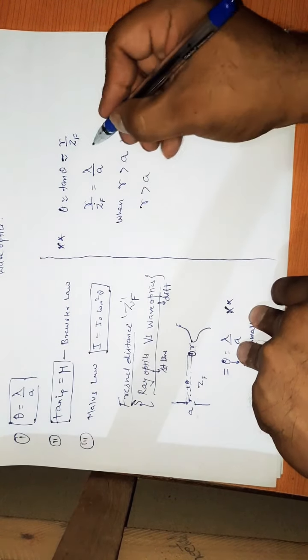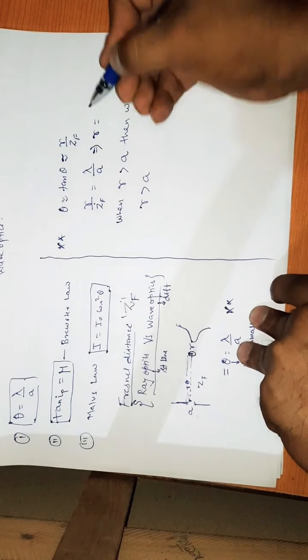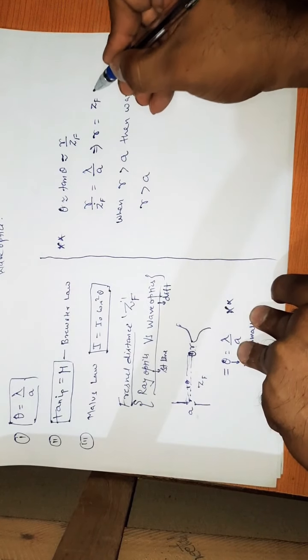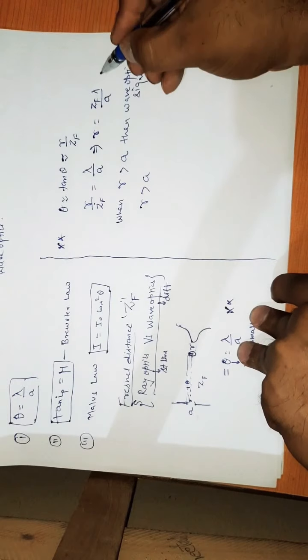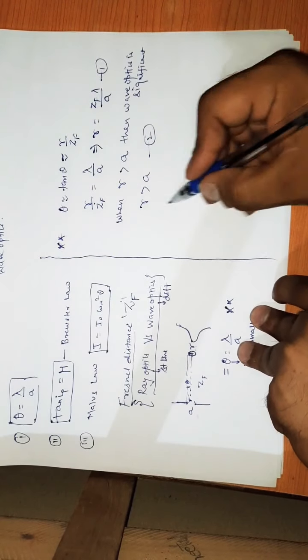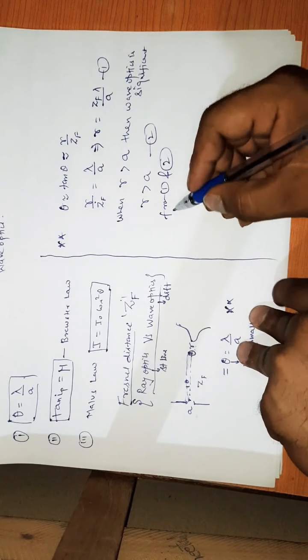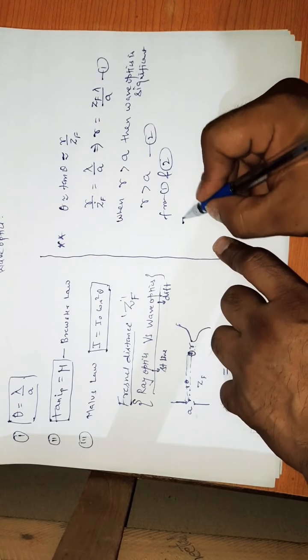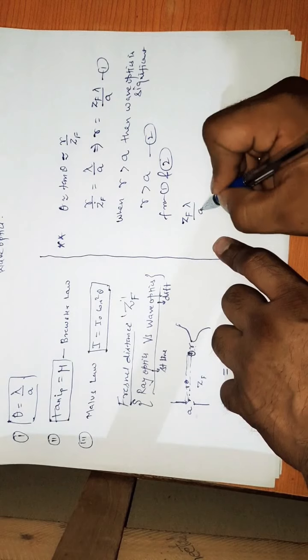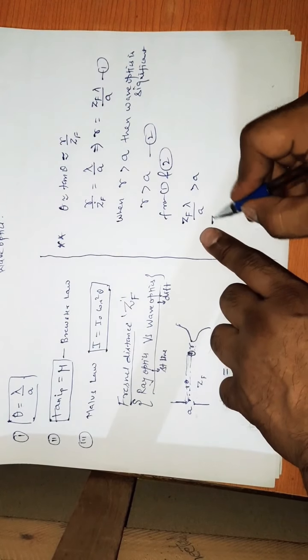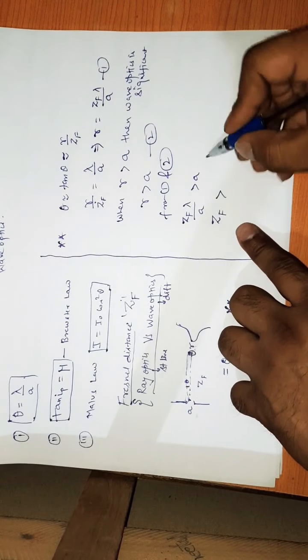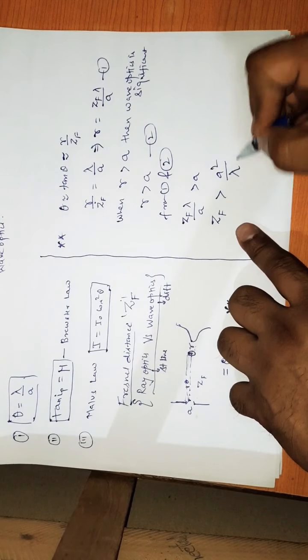The value of r from here is r equal to ZF lambda upon a. This is the first relation, and r greater than a is the second. So from first and second we can write ZF lambda upon a is greater than a. So the distance ZF is equal to a square upon lambda.